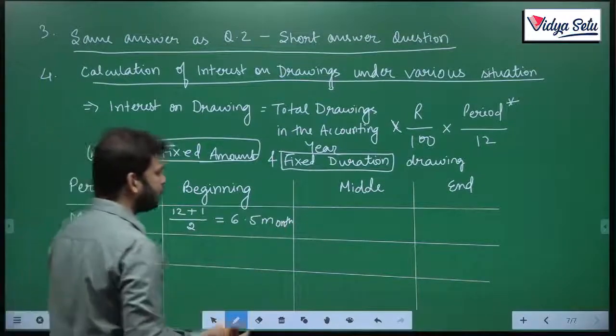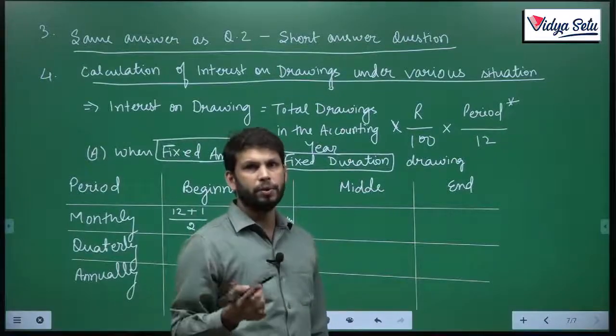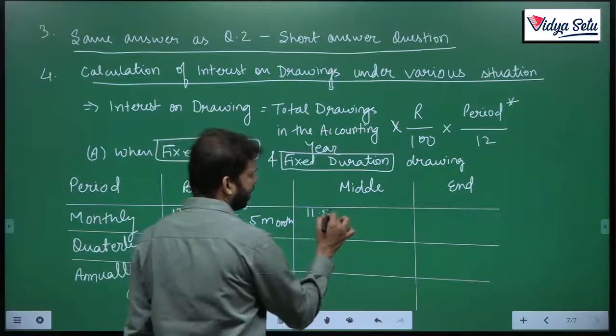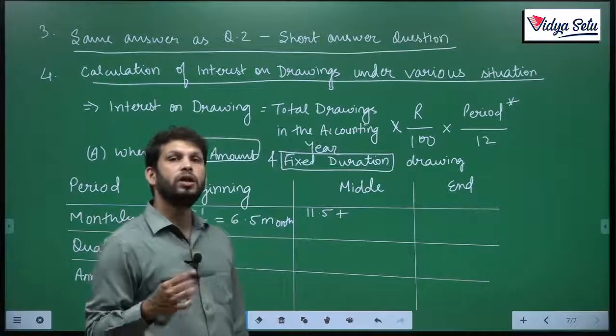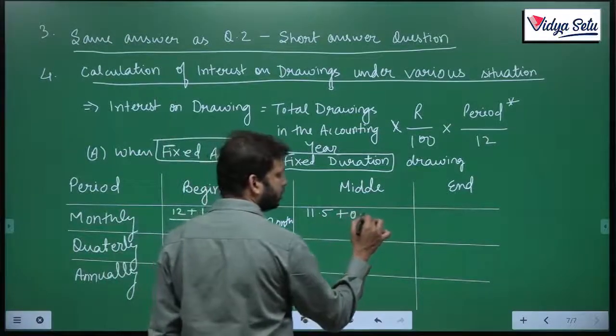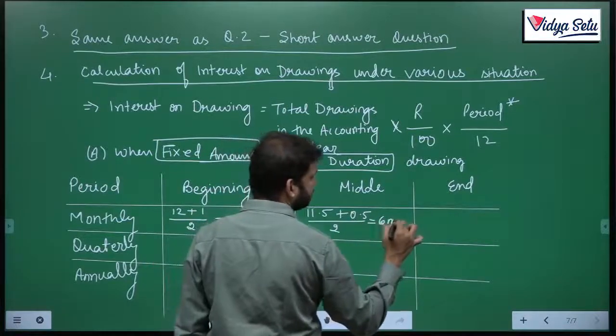In the middle, if I am doing, the first drawing I made will be on 15th of April. That means I use the money for 11 and a half months. And the last drawing I must have made will be on 15th of March. So, half a month I use the money, upon 2. That means 6 months.